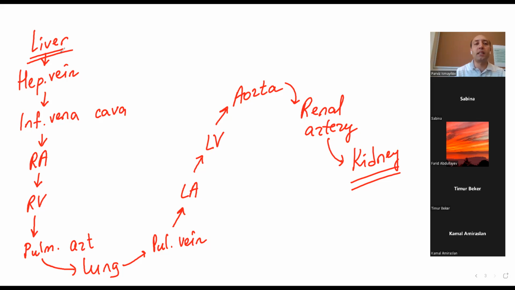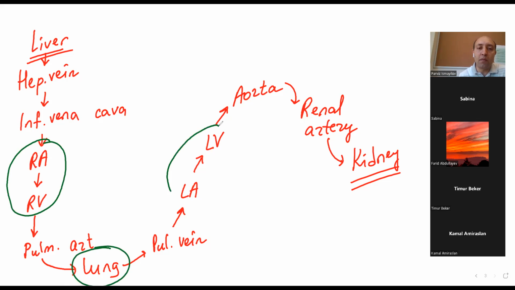So here you can see that when blood goes from liver to kidney, it passes firstly through the right side of the heart, lung, then the left side of the heart, because we have double circulation. We had a question about it. Blood passes twice through the heart in one complete circuit. Then it goes through aorta to the kidney.